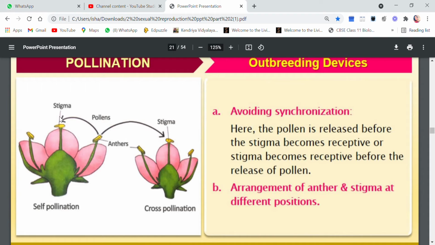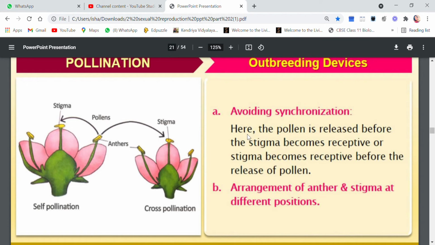Or if the stigma is ready to receive, the pollen is not mature. So if there is no synchronization between the pollen and the stigma, then even if the pollen sits on the stigma, there is no use because self-pollination will not occur. So this is avoiding synchronization.